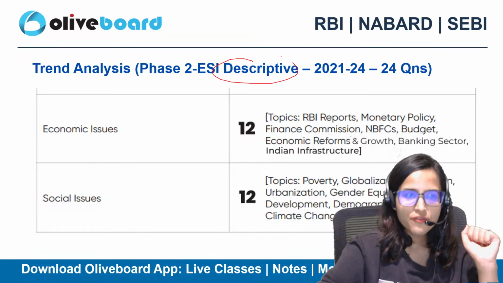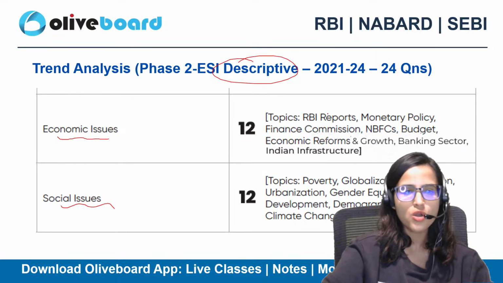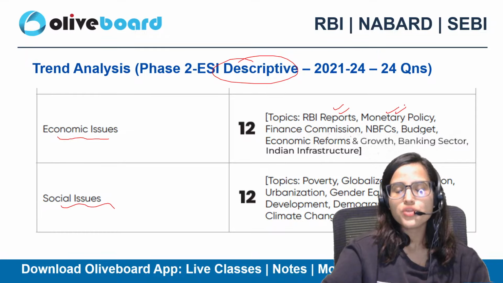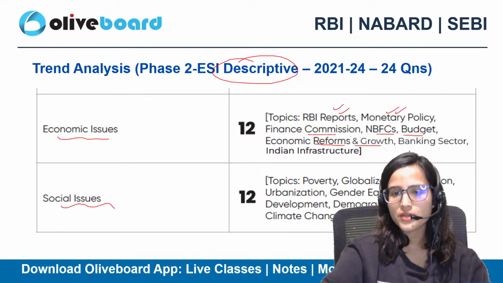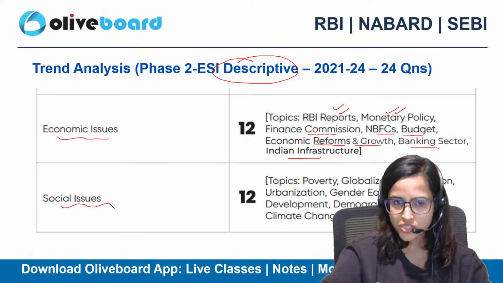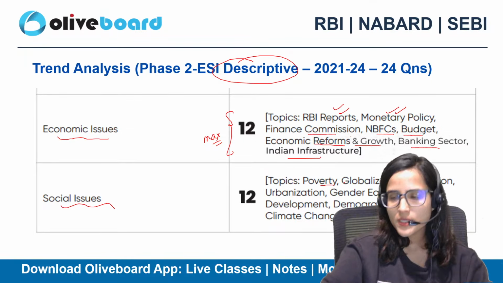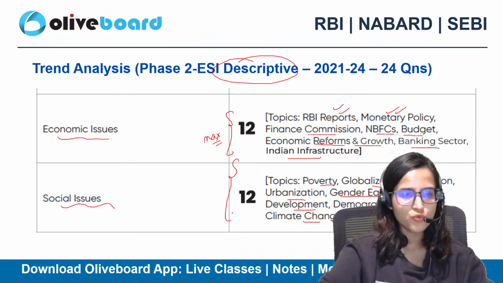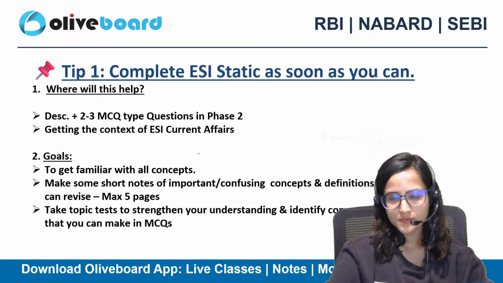If I talk about the descriptive part, you have your economic issues and your social issues. The major topics focused upon in economic issues are usually RBI reports, which are very, very important, monetary policy, finance commission, NBFCs, budget, economic reforms and growth, banking sector, Indian infrastructure. These are the topics you get maximum questions from. For social issues, you get questions from poverty, globalization, migration, urbanization, gender equality, rural development, demographic change, climate change, unemployment. These are a few topics that you have to focus on. Maximum, you have to focus upon these topics.